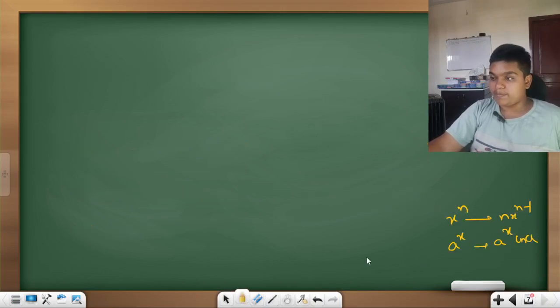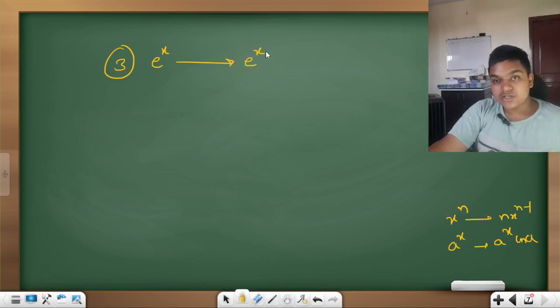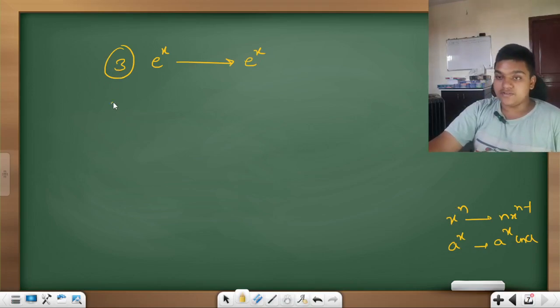Now the third very basic formula is if it is e to the power x, exponential form, then its derivative remains e to the power x only. This is your third very basic formula.